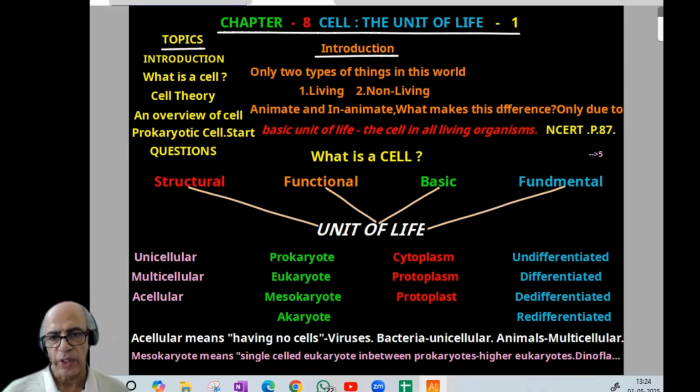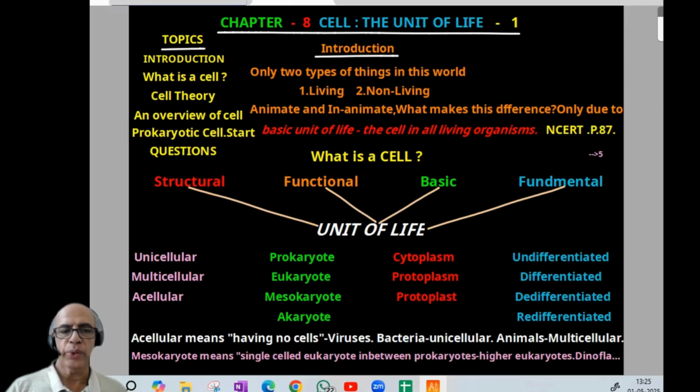Unicellular, multicellular, acellular. Unicellular we know, multicellular we know. What about acellular? Acellular generally means having no cell, from the prefix a-. An example is virus. When we come to bacteria, it is unicellular. When we come to animals and plants, it is multicellular. So that is clear three times, I think.